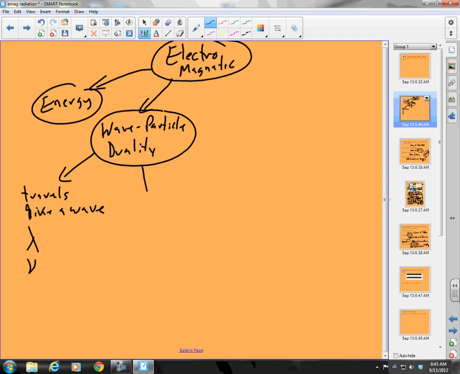And then we also said that it has properties like a particle. It interacts with matter like a particle. And what did we mean by that?